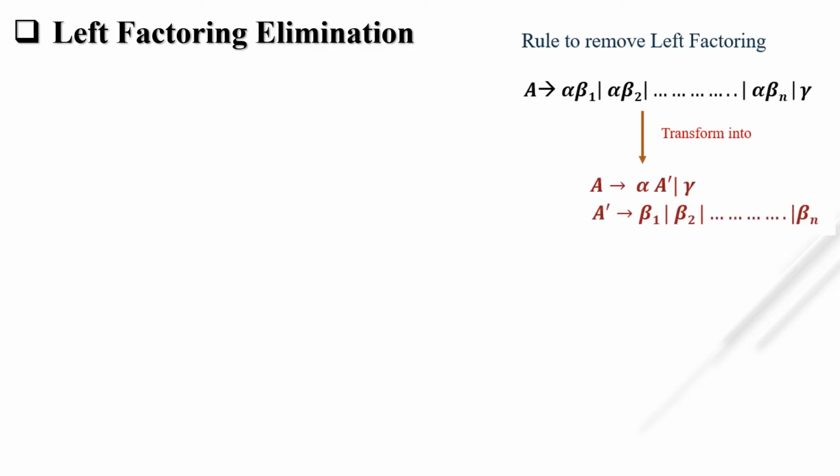So what is the rule? If you have the same prefix, then you have to convert it into this form. Suppose the example is A tends to alpha beta, alpha del, or gamma. We transform it into this form. A tends to alpha, which is the same prefix.